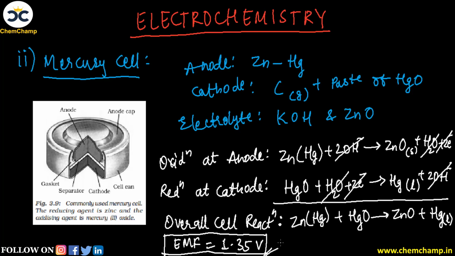Now let's see, these were the two types of primary cell, which are non-rechargeable in nature. Means once you have used it, इसके बाद हम इसको वापस से reuse नहीं कर सकते. We have to purchase a new one again and again. Now on the other hand, we have a new type of battery, which is called the secondary battery. Now let's see how that works.